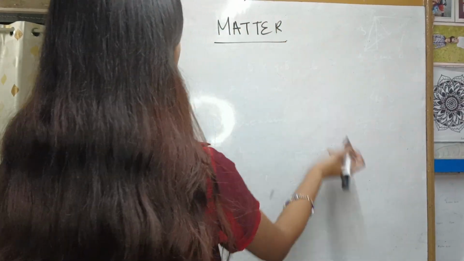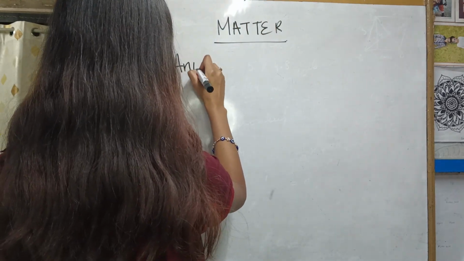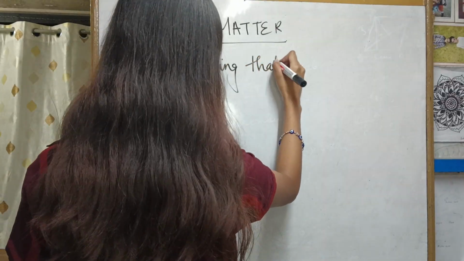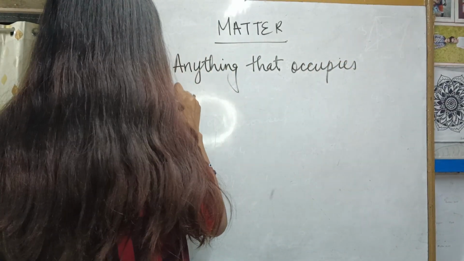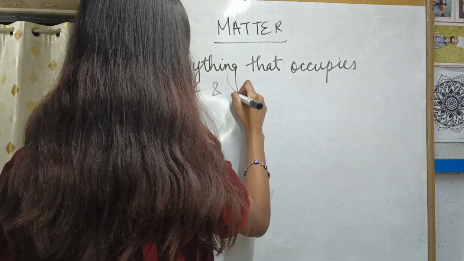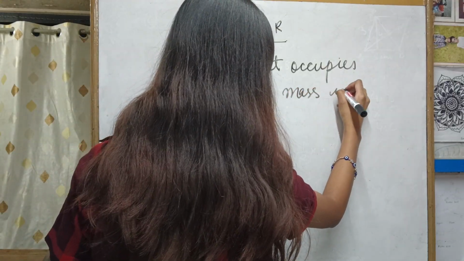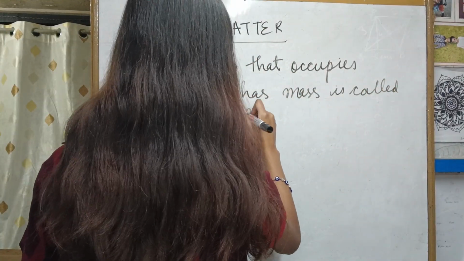Right. So what is a matter? Anything that occupies space and has mass or weight is called matter. Okay, so write this definition, it's very important. Anything that occupies space and has mass is called matter.